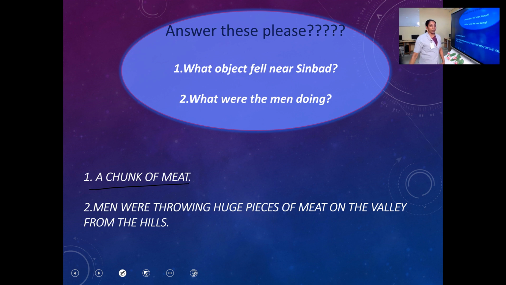Then what were the men doing? Men were throwing huge pieces of meat into the valley from the hills. They were throwing chunks of meat or pieces of meat into the valley from the hills.